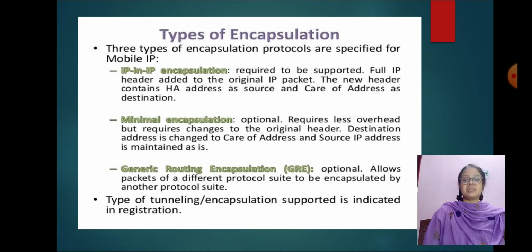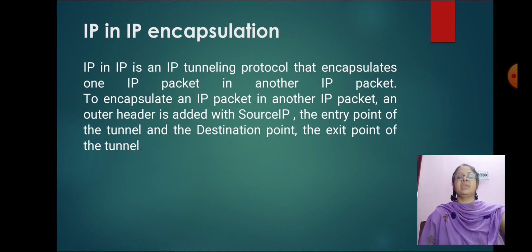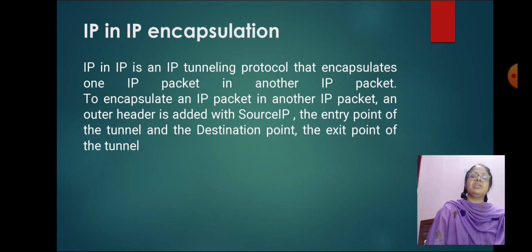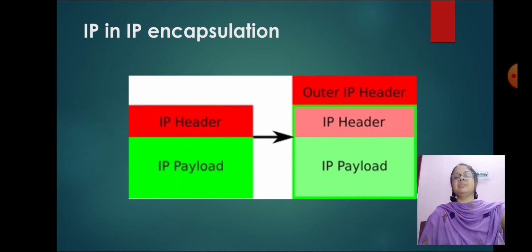At the time of registration, the type of tunneling or encapsulation is specified. IP-in-IP encapsulation is an IP tunneling protocol that encapsulates one IP packet in another IP packet. To encapsulate an IP packet in another IP packet, an outer header is added with the source IP, the entry point of the tunnel, and the destination IP, the exit point of the tunnel.